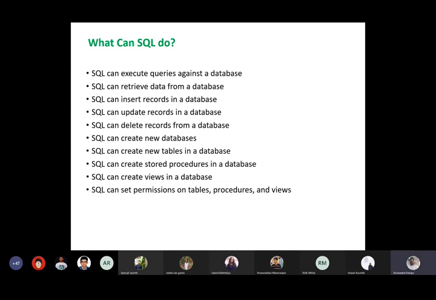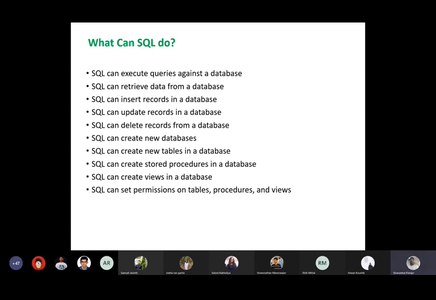And you have data manipulation language, where you'll be able to add records in a table, delete records in a table or a database based on some condition, update records in a table. And we have a lot of commands to retrieve the information that is present in a database, right? So SQL can create new databases, and it can create new tables in the databases.